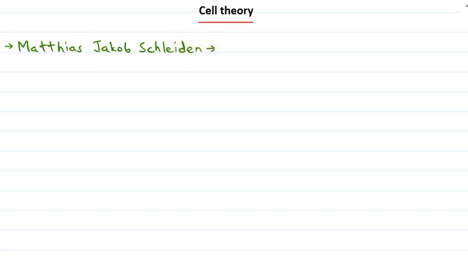He was a German botanist who in the year 1838 observed that all plants are composed of cells of various types, and that these cells of different types further form different types of tissues.